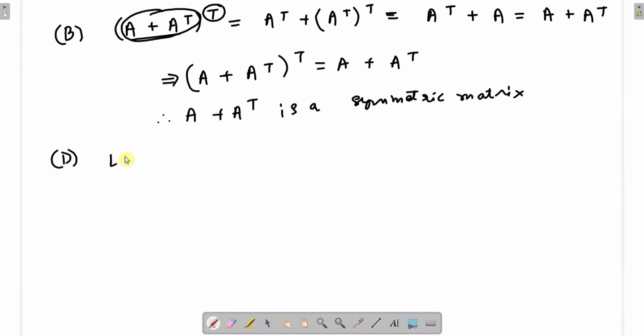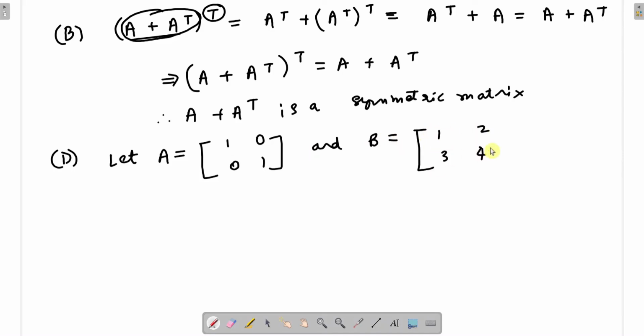So let A be equal to, say, matrix 1 0 0 1. Okay, and B equal to the matrix 1 2 3 4. Okay, what do we have to prove? We have to prove that the determinant of the sum of two matrices is not equal to the sum of their determinants. Okay, let us see.